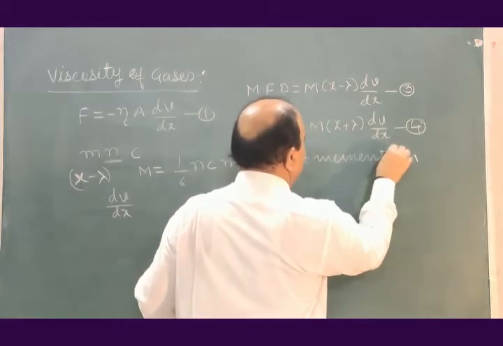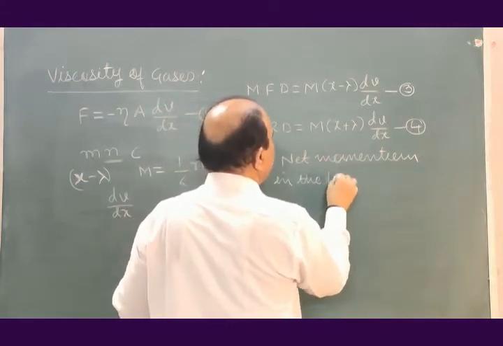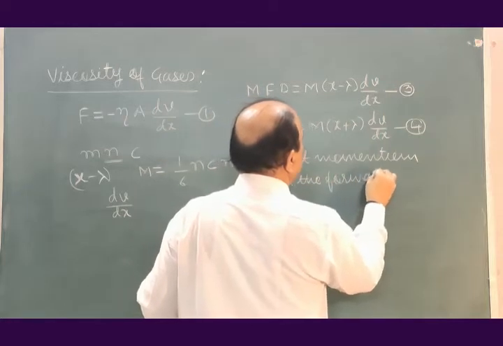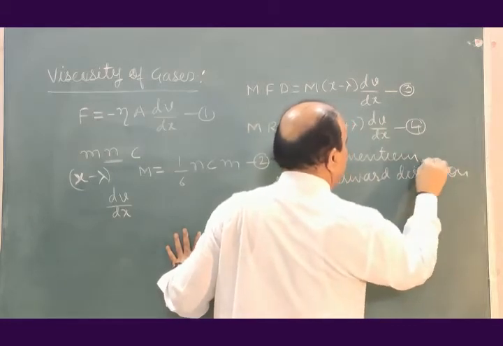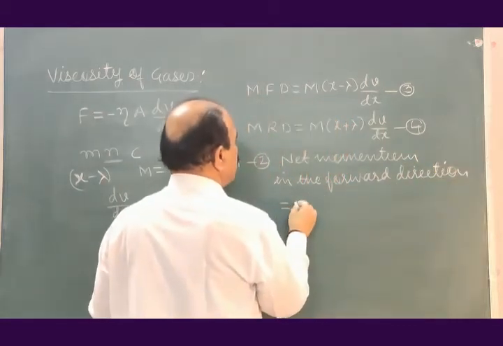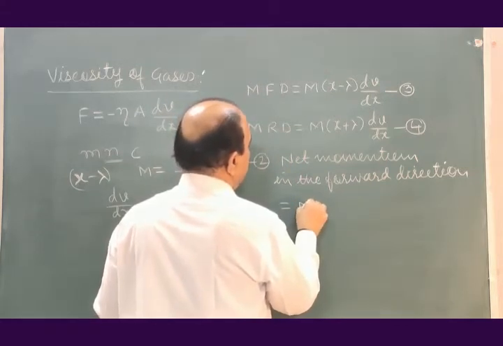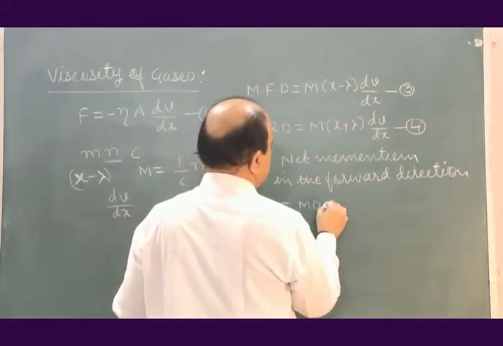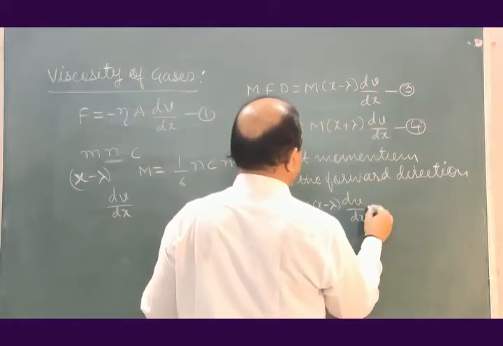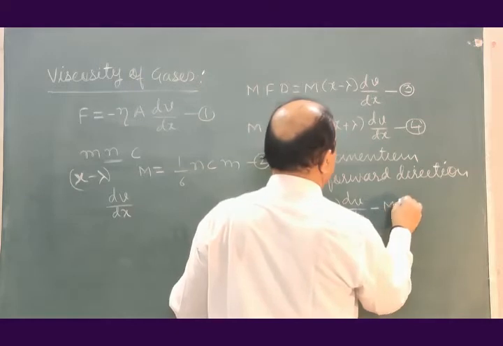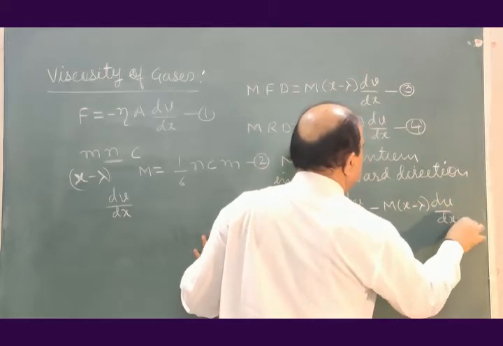Net momentum in the forward direction, we have taken only one direction here, will be equal to m into (x minus lambda into dv by dx) minus m into (x plus lambda into dv by dx).